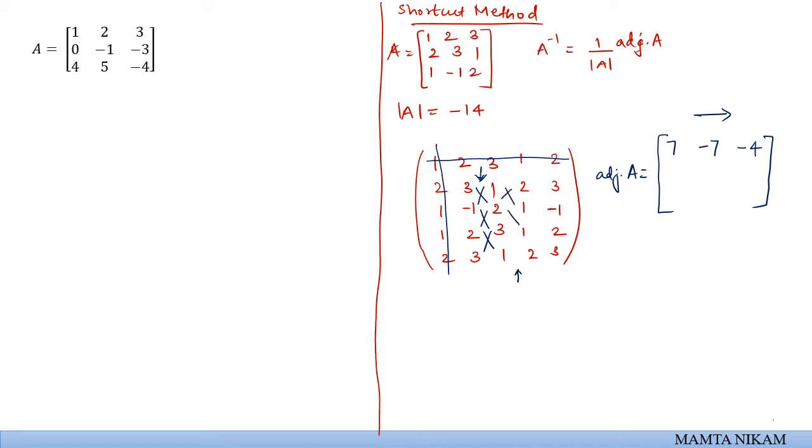Again, we will calculate horizontally here. So 1 into 1 minus 4, that is minus 3. Then 2 minus 3 minus 1, 6 minus 1, that is 5. Similarly, in the third pairing, minus 2 minus 3, minus 5, then 2 plus 1, 3, and 3 minus 4, that is minus 1.